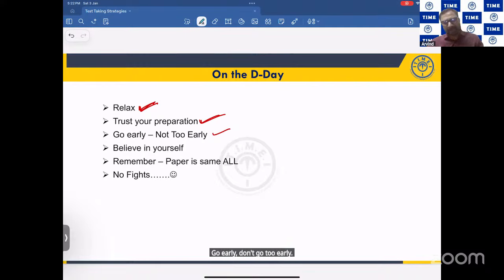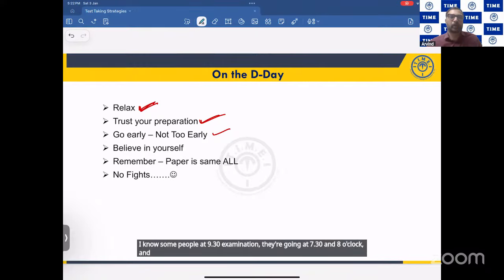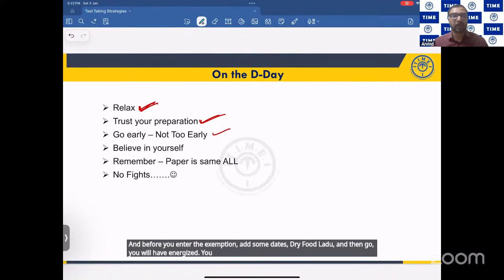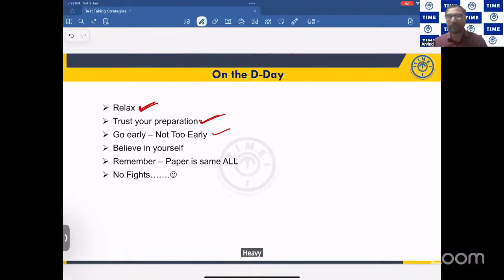I know some people for a 9:30 examination go at 7:30 and 8 o'clock and sit there. If you're going at 7:30, 8:30 and sitting, you'll get bored. Too much waiting will drain your energy. And before you enter the examination, have some dates, dry food, laddu, and then go. You will be energized. You won't feel heavy. You don't feel hungry. You will be fit for that.